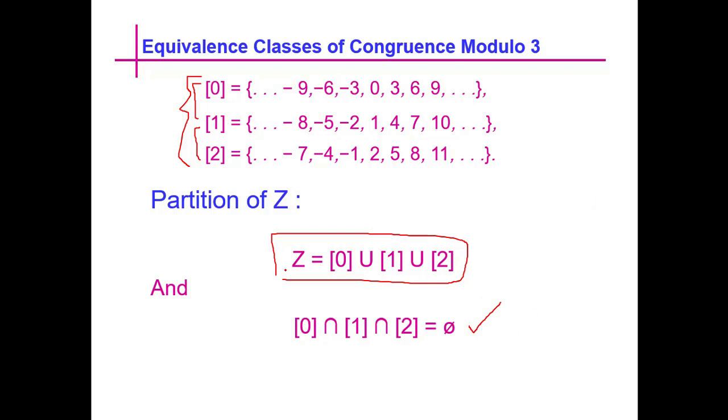So these two conditions show that these equivalence classes are a partition of the set of integers. So we can say here that when we collect all the equivalence classes, they will partition the given set.